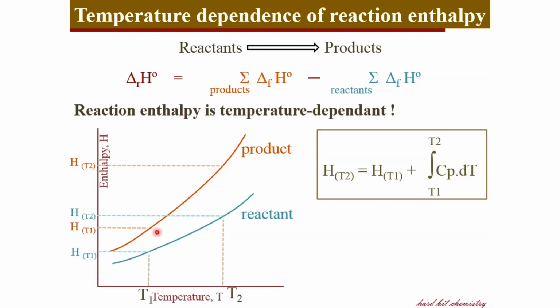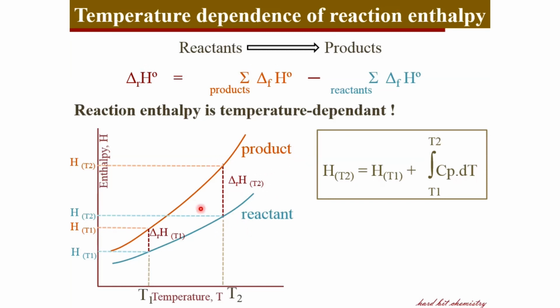The difference in enthalpies of the reactant and product at temperature T1 marks the reaction enthalpy at T1. Likewise, the difference in enthalpy between reactant and product at the temperature T2 marks the reaction enthalpy at T2.